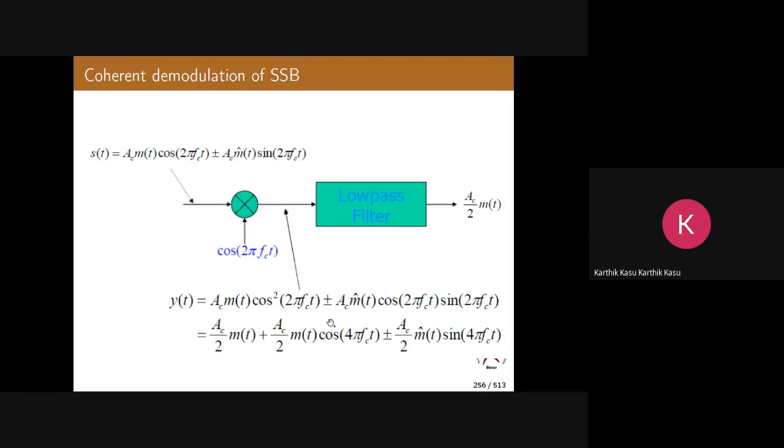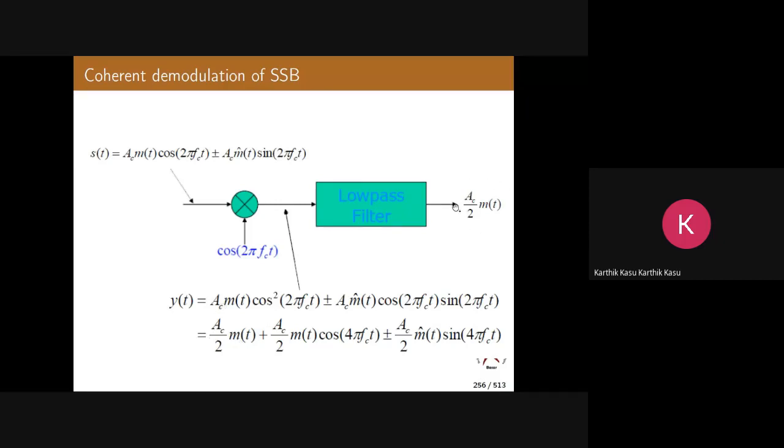This term will be eliminated. This also is eliminated because they have a higher frequency. What is the frequency of this term? 2fc. What is the frequency of this term? Again 2fc. But the low pass filter cutoff frequency is only W. So these two terms will be eliminated. You are left with only AC by 2 m of t. That is the final output.